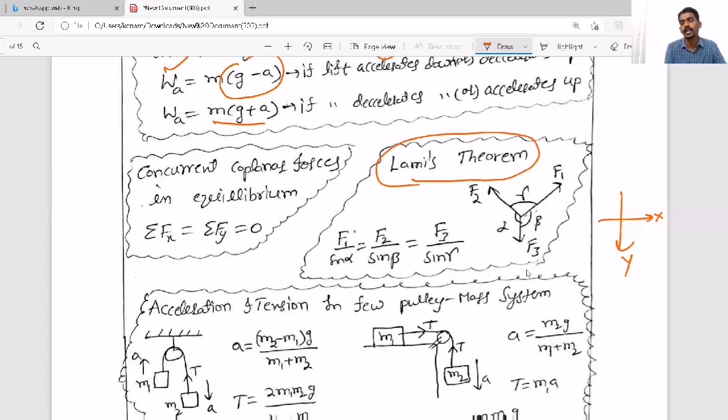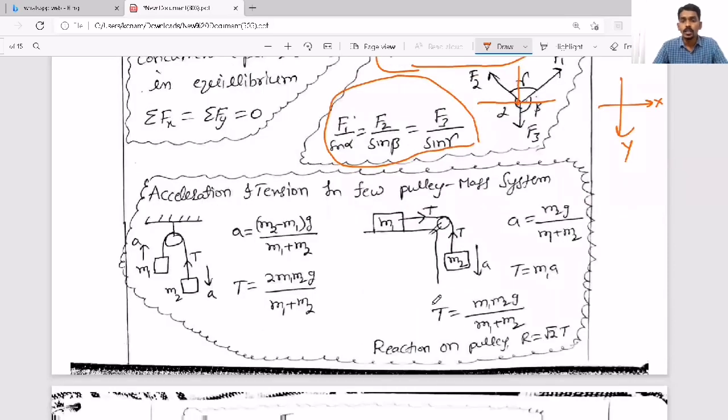If three forces are acting at angles alpha, beta, gamma as shown, then you can use this relation, which is called Lami's theorem. Or without using that, you can go for resolution along the x-axis and y-axis. You can balance the x-axis and you can balance the y-axis separately. That way also you can do the questions.